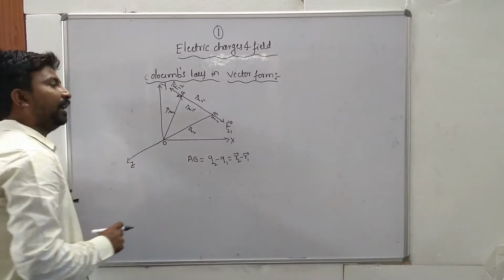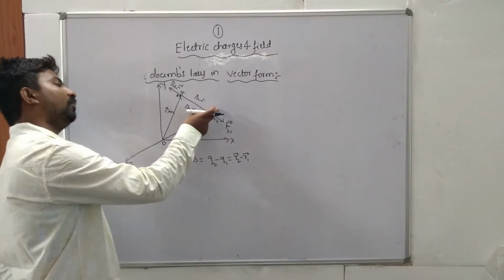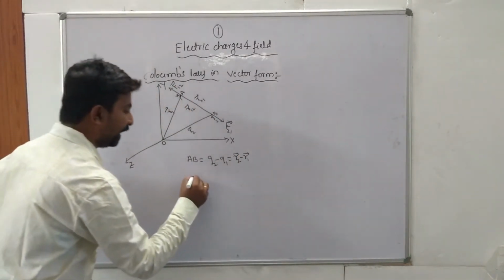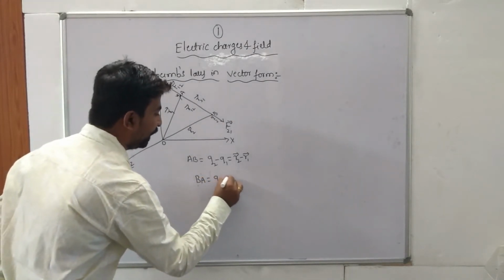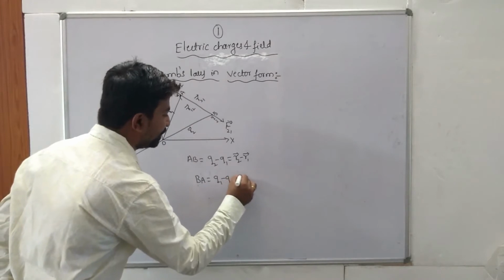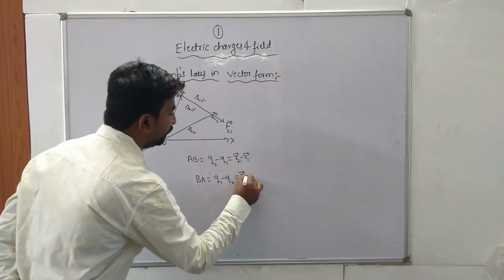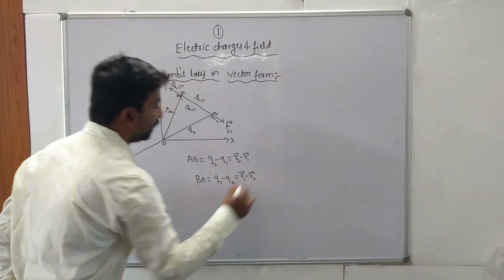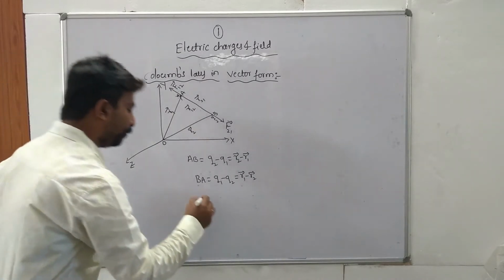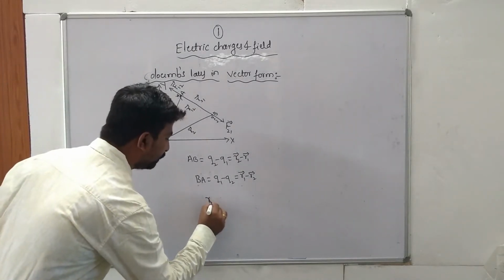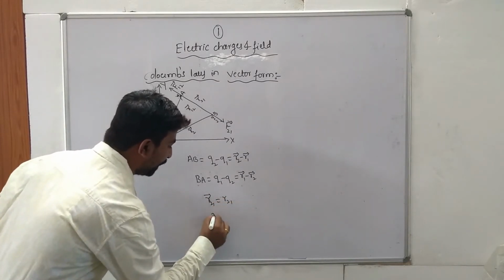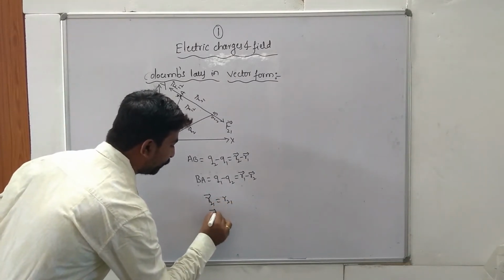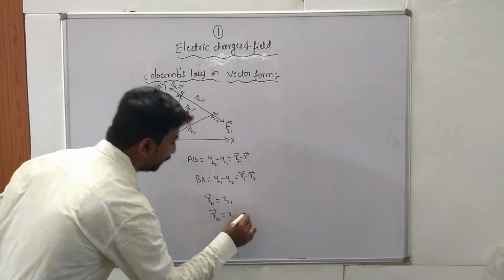In the same way, the vector is leading from B to A. So BA is equal to Q1 minus Q2 is equal to R1 minus R2. So the magnitude of R21 is equal to R21. The magnitude of R12 is equal to R12.